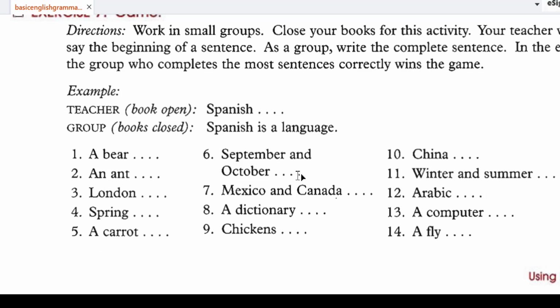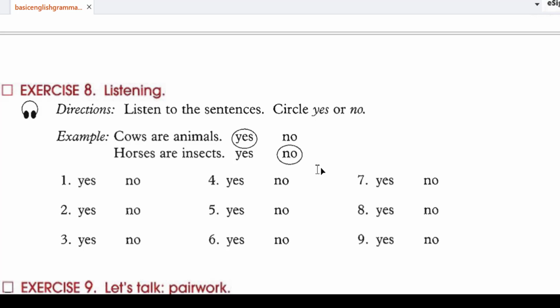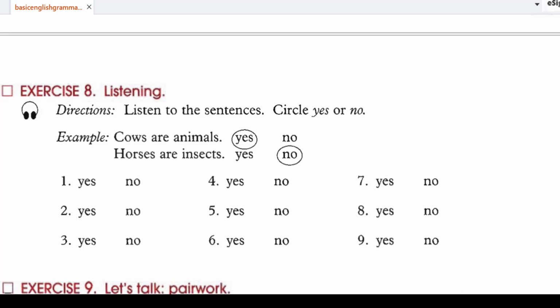September and October are months. Mexico and Canada are countries, right? Chickens are animals. China is a country. Okay, perfect. Exercise 8, listening. So listen to the sentences, circle yes or no. Example, cows are animals. Yes. Horses are insects. No. Okay, now we have to do this. Let me play the audio. Okay, let's listen to the audio.